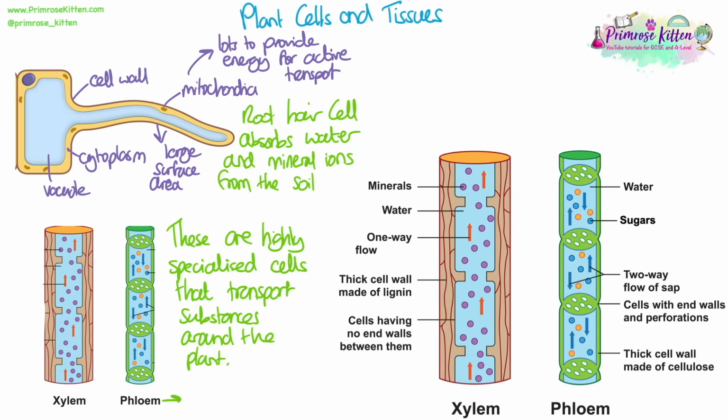Xylem and phloem are two other types of specialised cell in plants that we need to know. They're highly specialised because they're very different from normal basic cells, and they transport substances around the plant. That's their function. Phloem transports sugars and amino acids, and the xylem transports water.